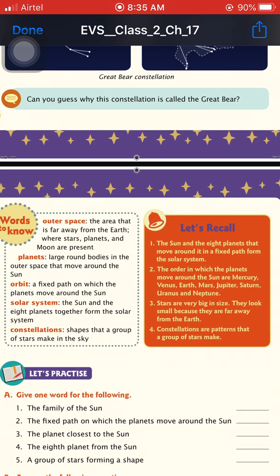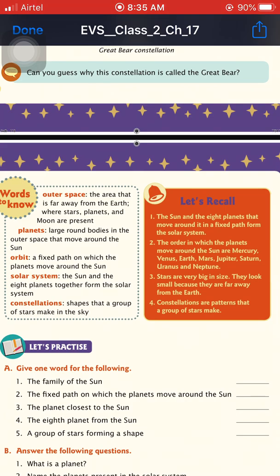Third, we can talk about the stars and moon. Stars are very big in size, but they appear small from the Earth because they are very far away from the Earth. Fourth one is constellation. As we discussed, a constellation is a group of stars that make a particular pattern.